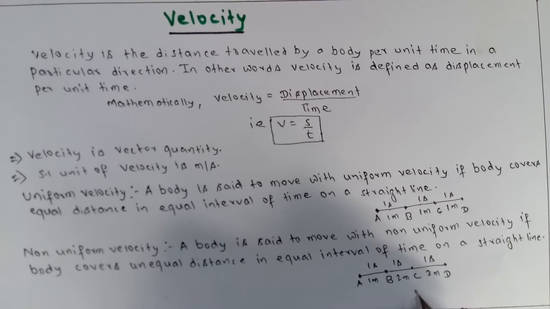So in uniform velocity you have to understand body covers equal distance in equal interval of time on a straight line, and in case of non-uniform velocity, body covers unequal distance in equal interval of time on a straight line. So these are about velocity, uniform velocity and non-uniform velocity.